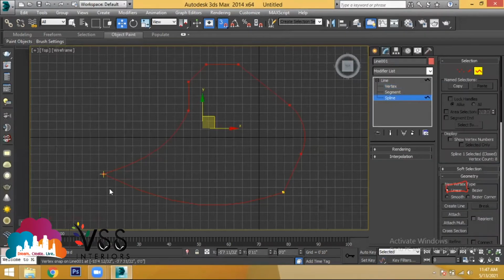Now are you able to select the complete object? If you select one line, the complete object is getting selected, right? Previously it didn't happen because the object got detached and later you attached it. When you're trying to attach two different solids to become a single solid, you have to use the weld option to convert all the objects into a single selection. Is that clear? Yes, sir.